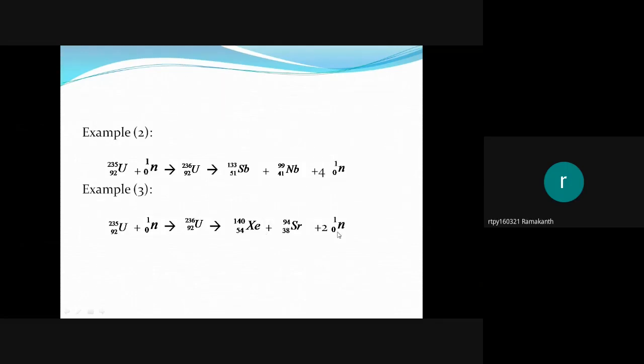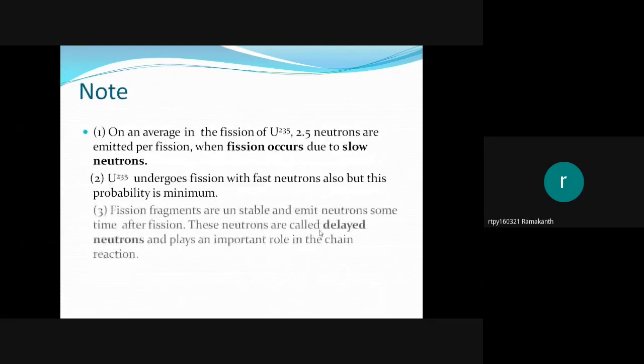Whenever the fission takes place, these neutrons are produced. But there are other neutrons also produced in the reaction, called delayed neutrons. They are not slow neutrons; slow neutrons are prompt neutrons. Delayed neutrons are produced when these fragments undergo beta decay. Delayed neutrons play an important role in chain reactions, so we'll discuss that next.